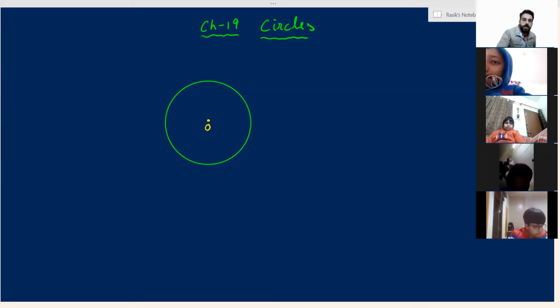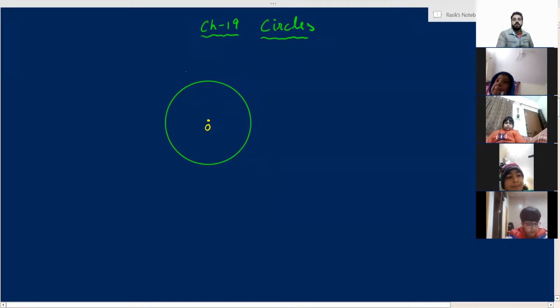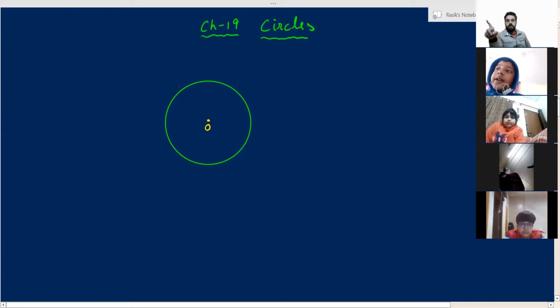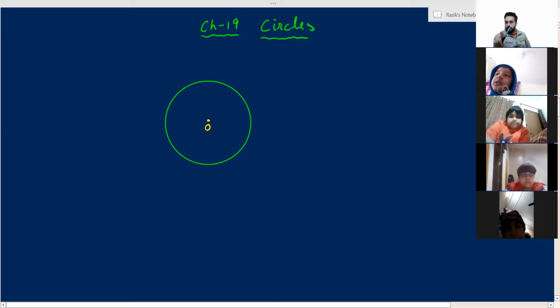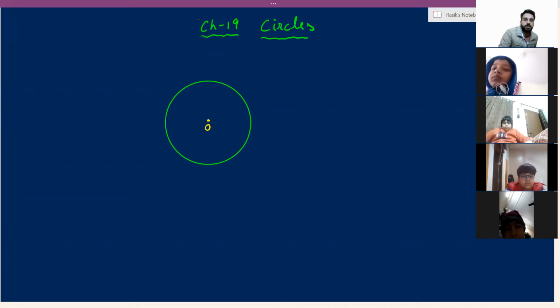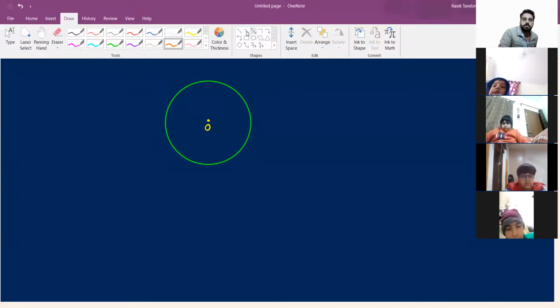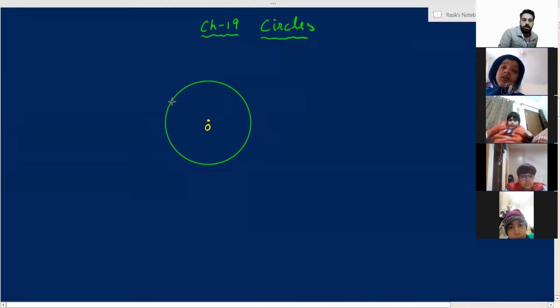Diameter is a line segment which has both the end points on the circle, on the circumference of the circle, and it divides the circle into two equal parts. It passes through the center of the circle like this. Let me draw a diameter of this circle. See this, if I draw any line starting from a point, but it does not go through the center point.